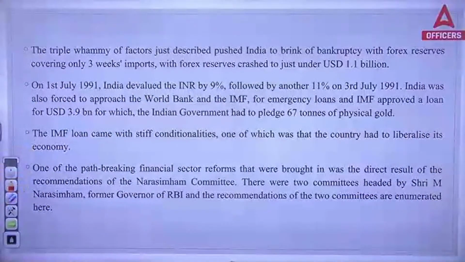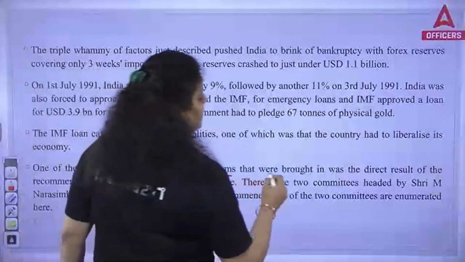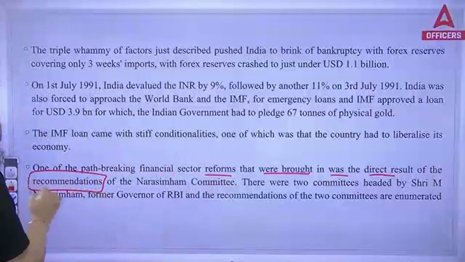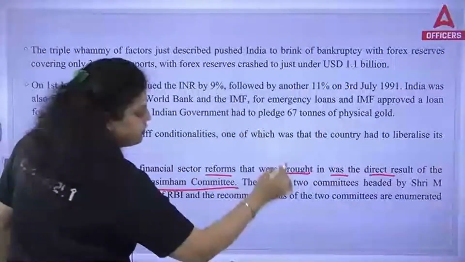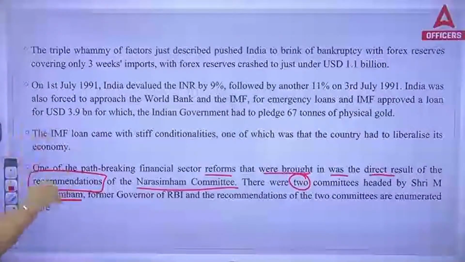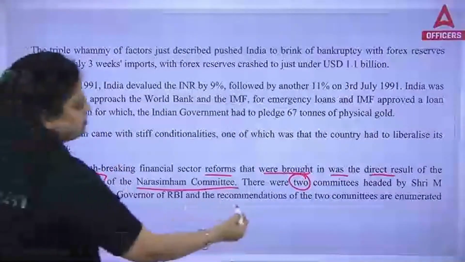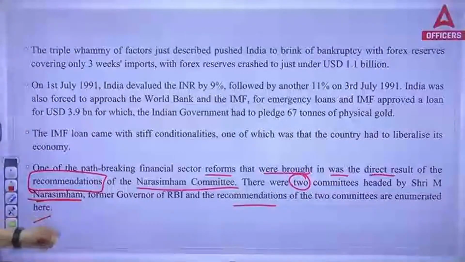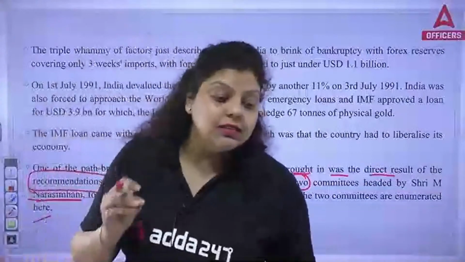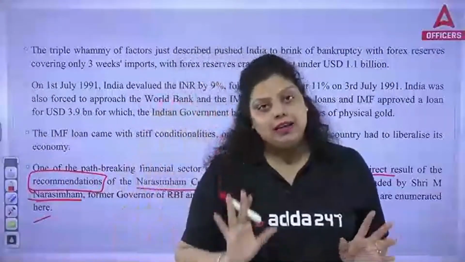Now, one of the path-breaking financial sector reforms that were brought in was the direct result of the recommendations of the Narasimhan Committee. There were two committees headed by Mr. M. Narasimhan, former governor of RBI. The Narasimhan Committee gave us certain reforms in the banking sector.